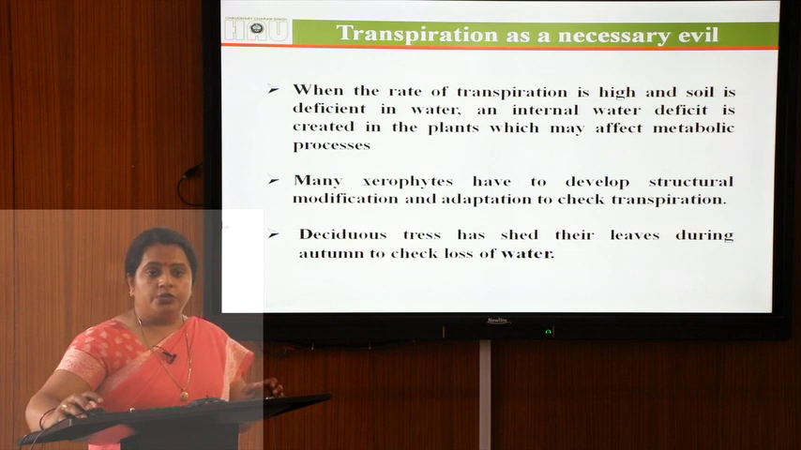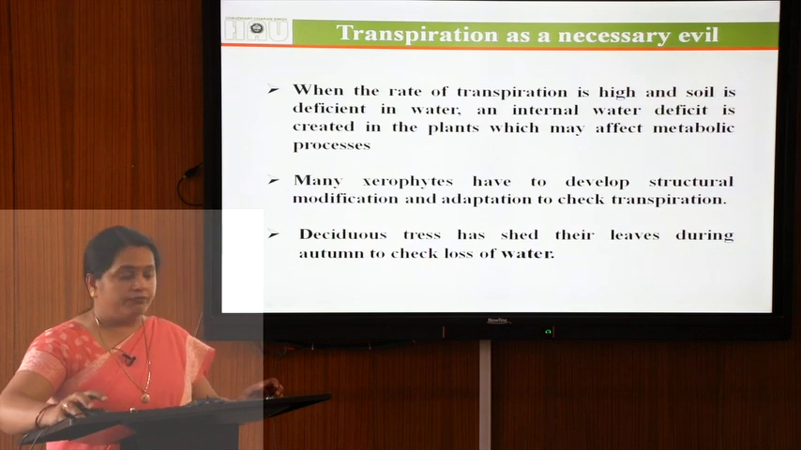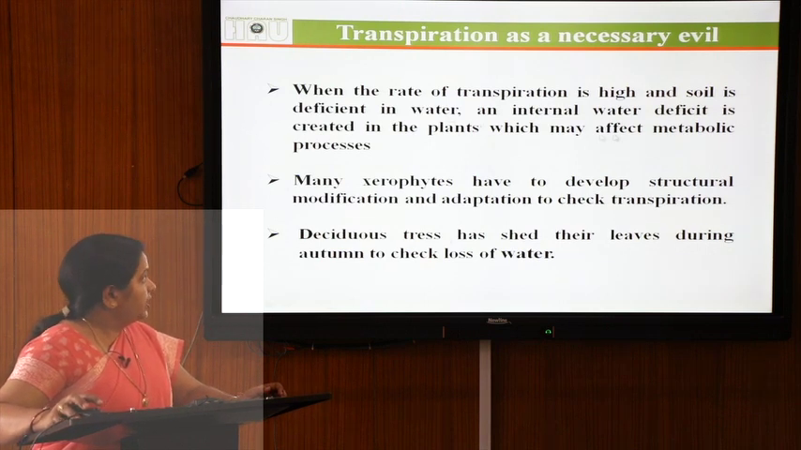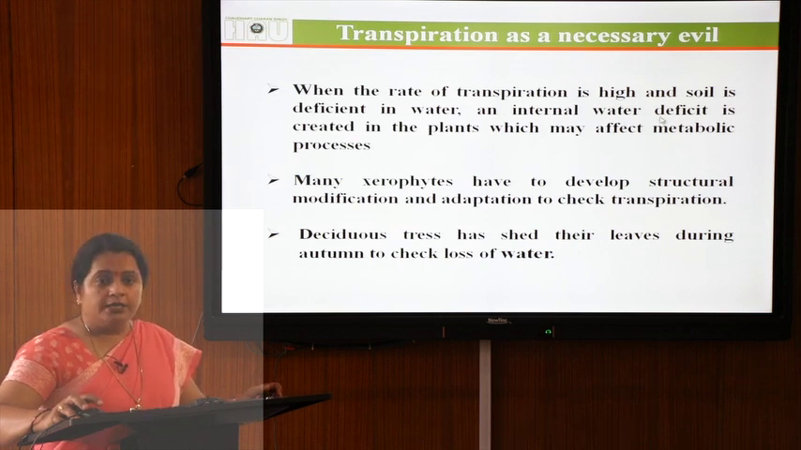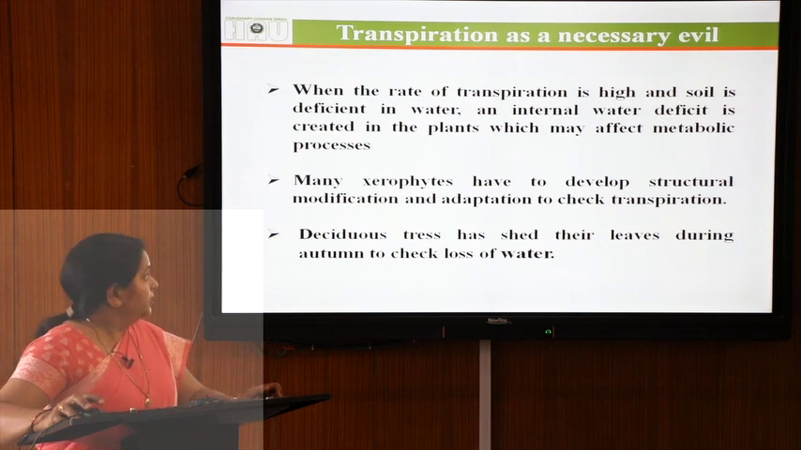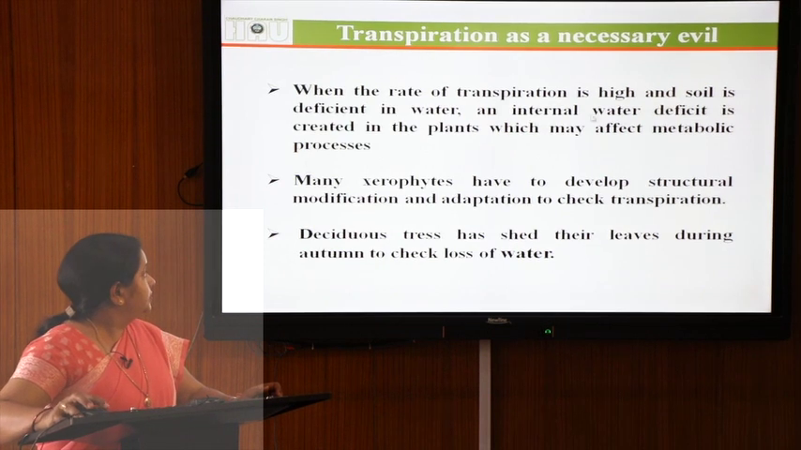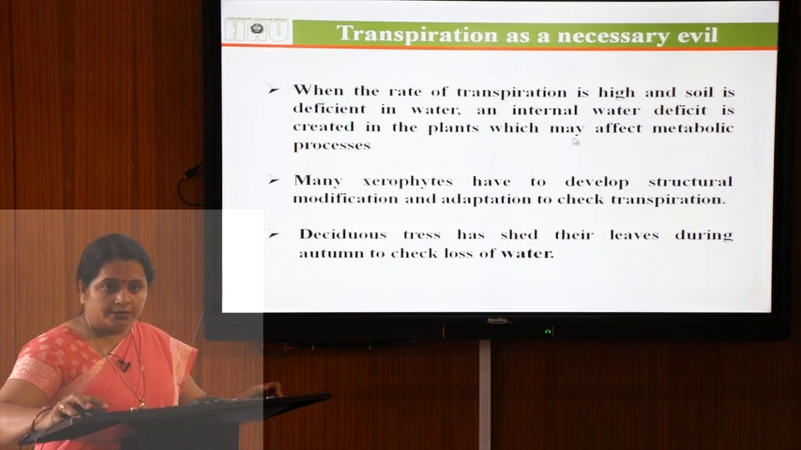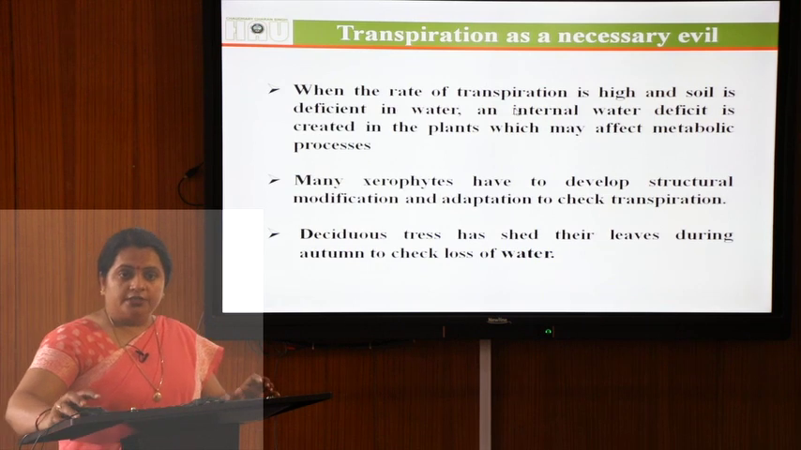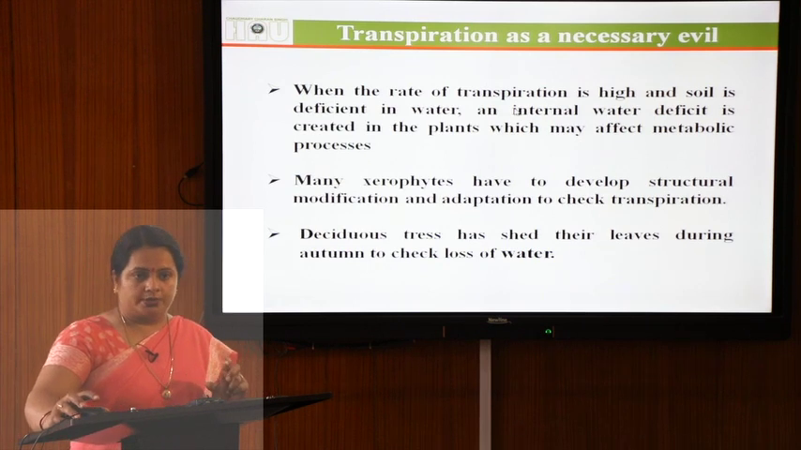Then how does transpiration act as a necessary evil? When the rate of transpiration is high and the soil is deficient in water, then an internal water deficit situation is created in the plants, which may affect the metabolic processes of the plants.